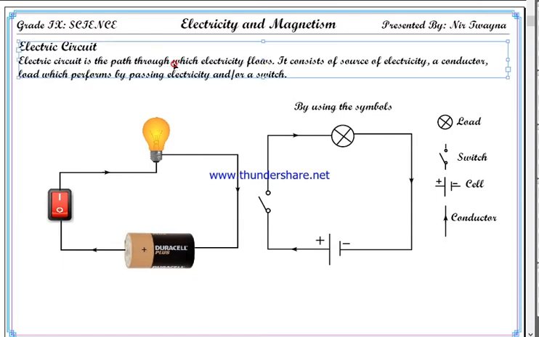Electric circuit is the path through which the electricity flows. It consists of a source of electricity, a conductor, a load which performs work by passing electricity, and/or a switch. Well, a switch is not compulsory, that's why and/or. You can put a switch or you do not put a switch, that's up to you. It's not compulsory to complete a circuit. Okay, any confusion up here?